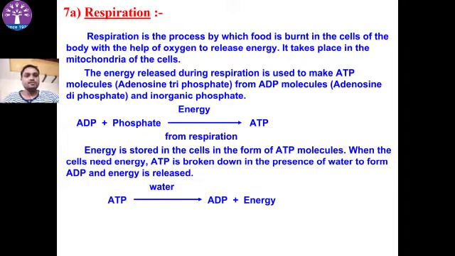So how is ATP formed? ATP is the unit of energy. ATP is formed in the cell by the combination of ADP plus phosphate and energy during respiration. Then when the body of the organism needs energy, this ATP is utilized and converted into ADP and energy. So respiration is the energy-giving process. ADP is adenosine diphosphate.